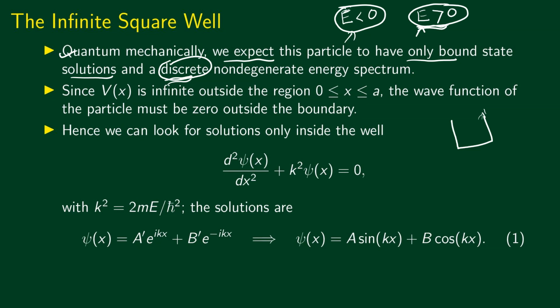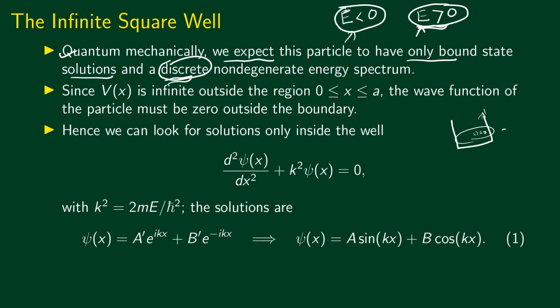So if the probability for finding the particle outside is 0, that means that the wave function has to be 0 outside. We need to solve the Schrodinger equation only inside of the infinite square well. Now again, as we said, inside the infinite square well, the potential is 0 everywhere. V of x is 0 inside the infinite square well. It's infinite outside, but it's 0 inside.